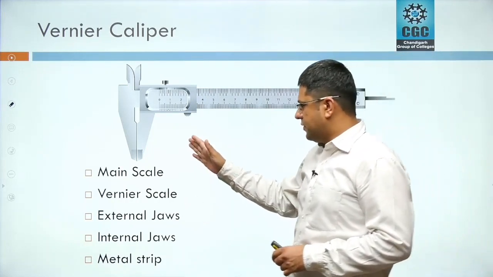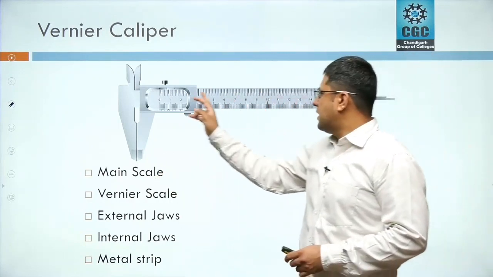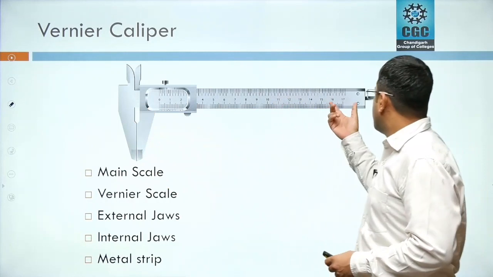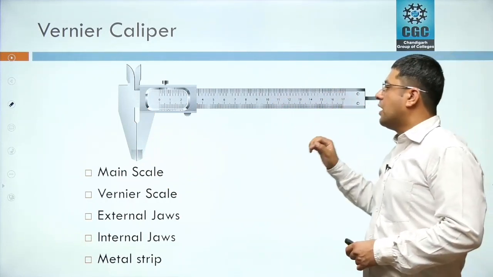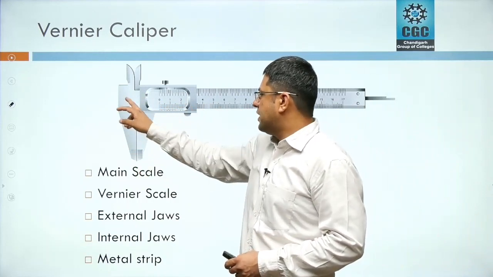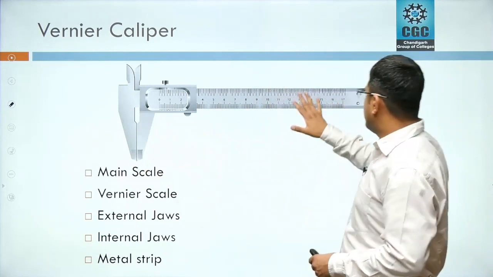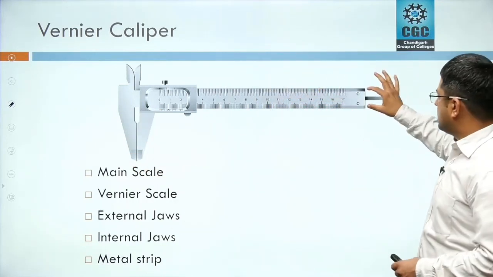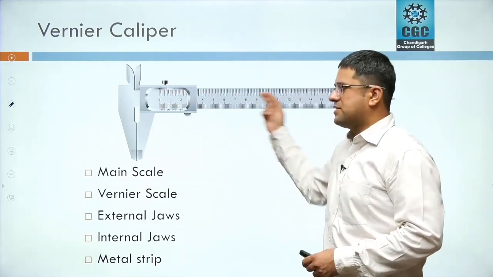The first major component is the main scale. As you can see here, this is the main scale. It has two types of graduations on it, one in mm and the other in inches, and there is a jaw attached to it. This is known as the fixed jaw. This scale goes all the way from here and is attached to this jaw. It has ways on which the vernier scale slides.